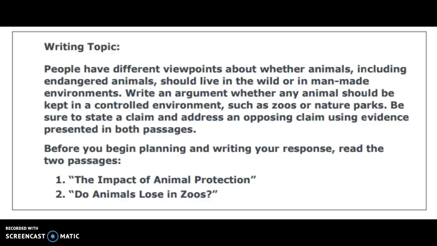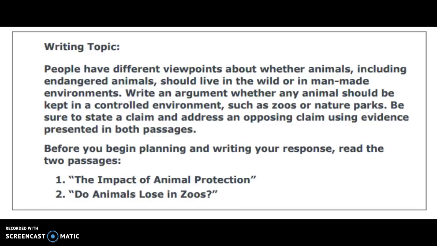Your writing test will start off by giving a writing topic. This one says, people have different viewpoints about whether animals, including endangered animals, should live in the wild or in man-made environments. Write an argument whether any animal should be kept in a controlled environment, such as zoos or nature parks. Be sure to state a claim and address an opposing claim using evidence presented in both passages.